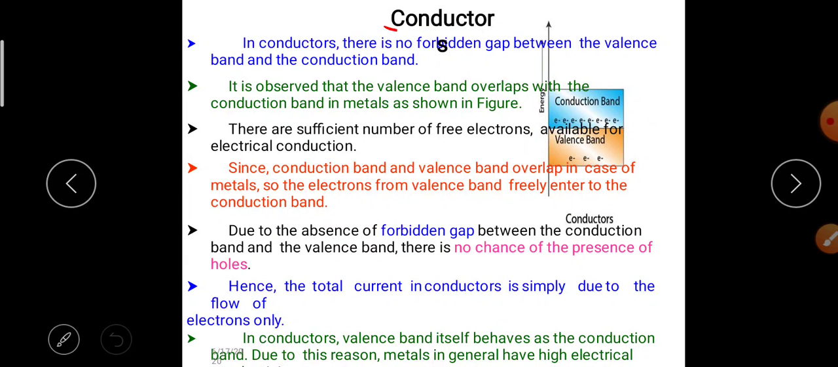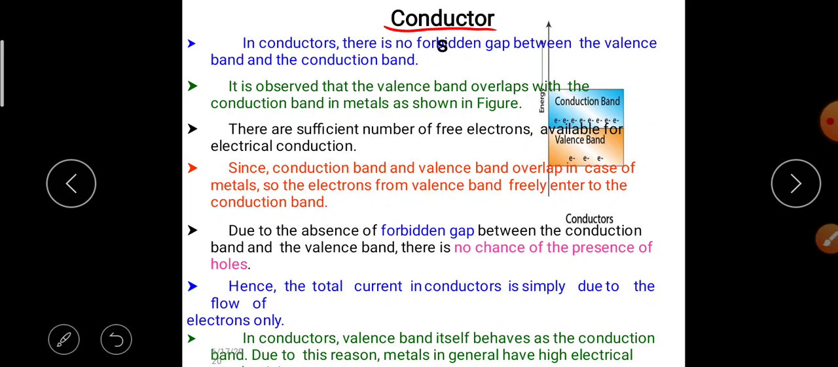Now discuss the conductor. In conductors, there is no forbidden gap between the valence band and the conduction band. It is observed that the valence band overlaps with the conduction band in metals, as shown in the figure. There are a sufficient number of free electrons for electrical conduction. Since the conduction band and the valence band overlap in metals, the electrons from the valence band freely enter the conduction band.